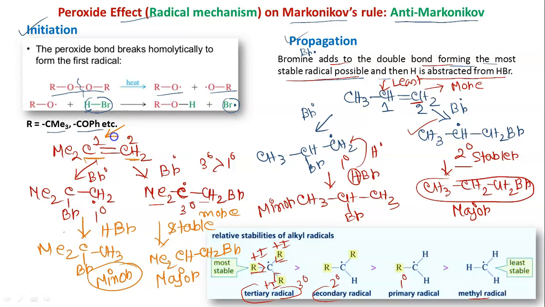Now look at this 2 carbon. This carbon is carrying the least number of hydrogen, actually there is no hydrogen. So that is actually the carbon carrying least number of hydrogen. So Br should be added to that part according to Markovnikov. But in the major product, see, bromine is added to 2 carbon, not 1 carbon. So this is another example of anti-Markovnikov. So in presence of peroxide, as Br dot is added first and then H is captured, that is why here anti-Markovnikov rule is followed.